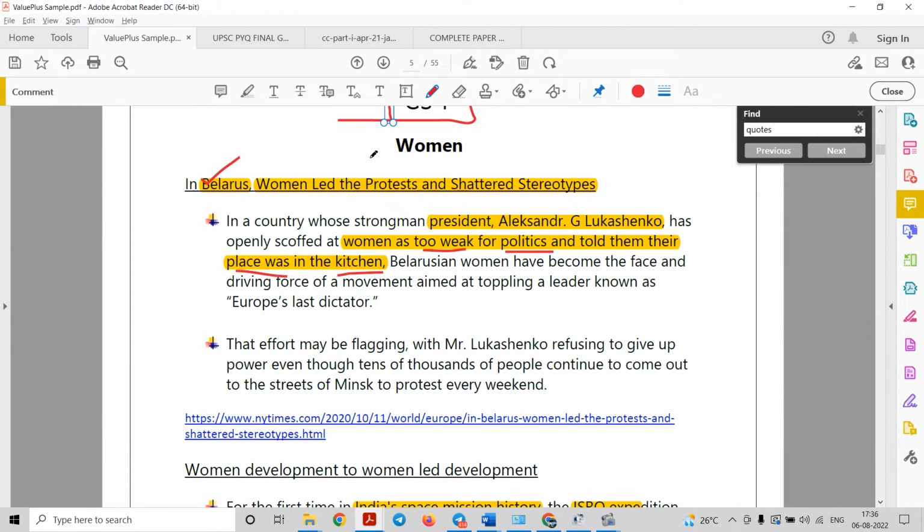Also in GS2 we have the vulnerable section, the social justice part, right? We can quote in GS4 as well. We can quote in our optionals, for example optionals like sociology, political science, etc. We can give such examples in our essay. Suppose there is an essay on women; every alternate year there is an essay related to women directly or indirectly, so you can quote such examples in your essay as well.